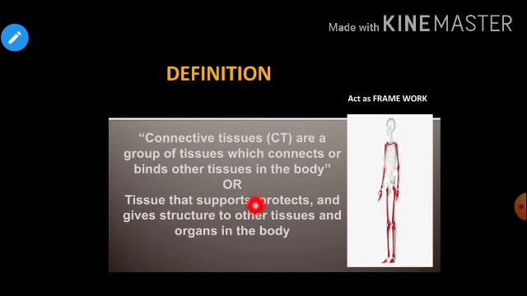So this is the proper definition, and we have seen that connective tissue works as a framework, right? It gives a framework to our body. ये हमारी framework क्या होता है? ढांचा. ये हमारी body को एक ढांचा provide करता है, right?